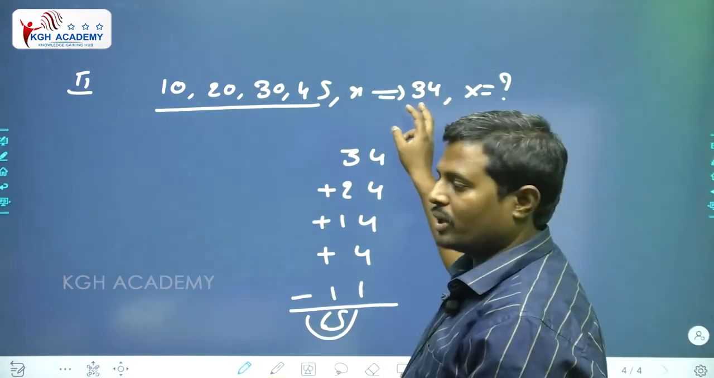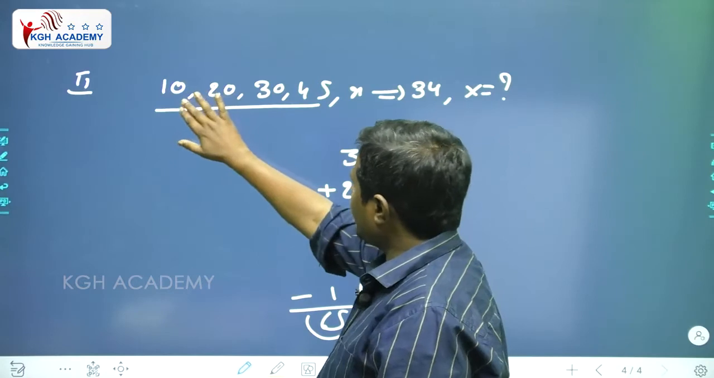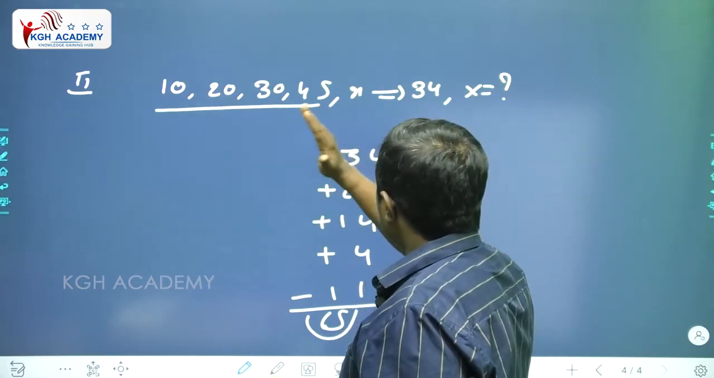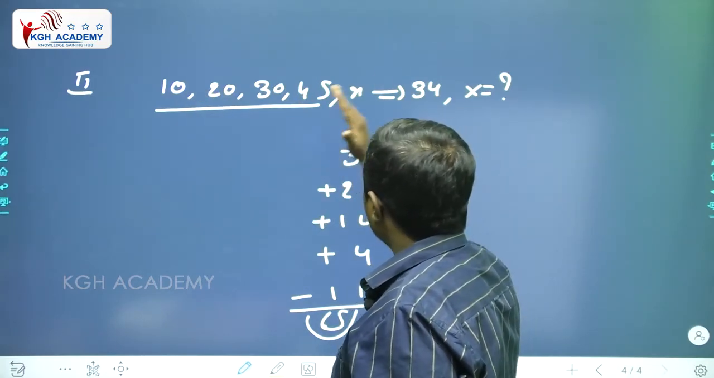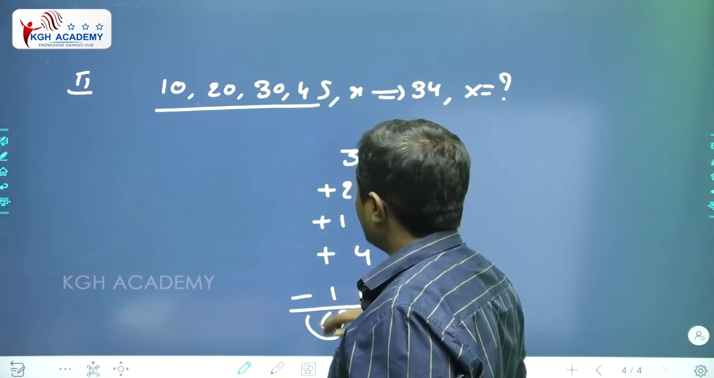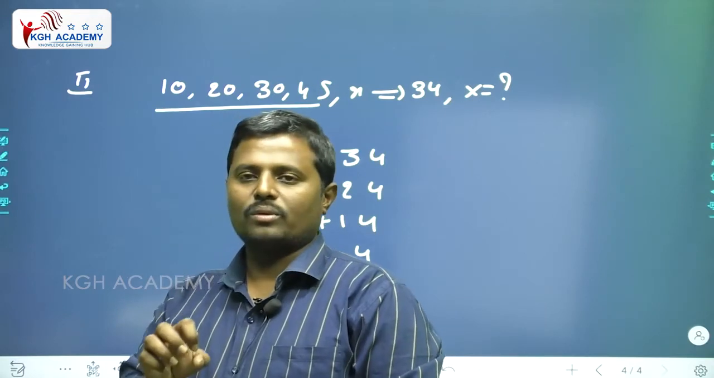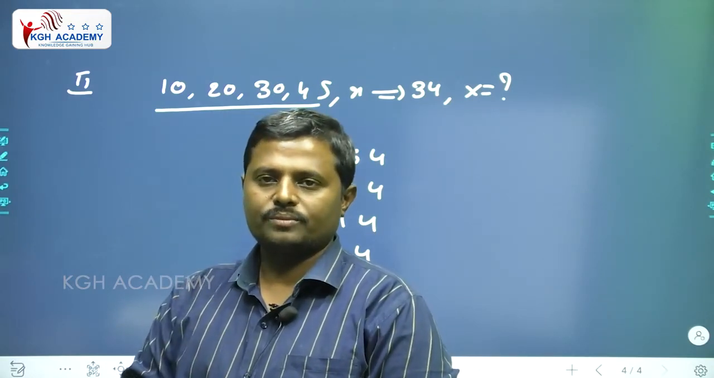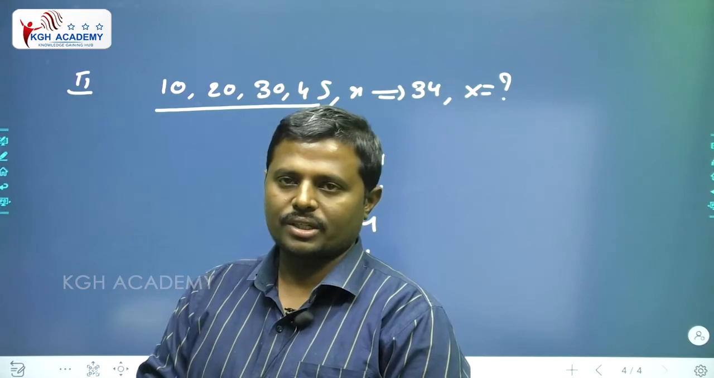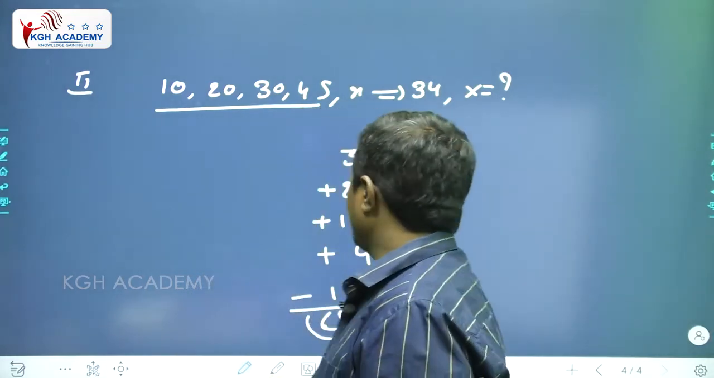Or else, here we have a comparison. That means here we have average 34. If we compare 10 with 34, it is 24 extra, 20 and 34, 14 extra, 30 and 34, 4 extra, minus 11. To calculate in shortcut, you have some calculation tricks also. You have to learn calculation tricks.